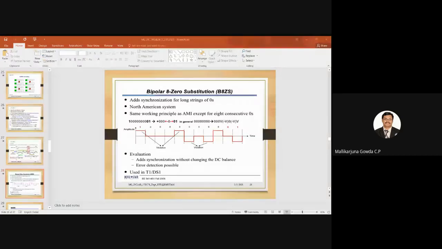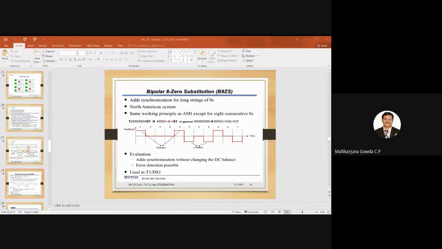I said the 8 zeros will be replaced by what sequence? Anyone can say? It is written here: 0, 0, 0, then V. I will just indicate it here. It is a violation, so this is V. Three zeros, you can write 000V.